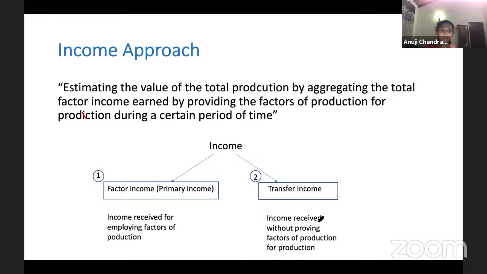I told you, whatever the approach, whether it's the output approach, the income approach, or the expenditure approach, there should be a value addition. If there is a value addition, we include it in the GDP. Ones that are only redistributed, we do not include. I said this before also, and here I'm saying it again. Transfer income is, guys, one-sided payments: income that is received without providing factors of production for production.